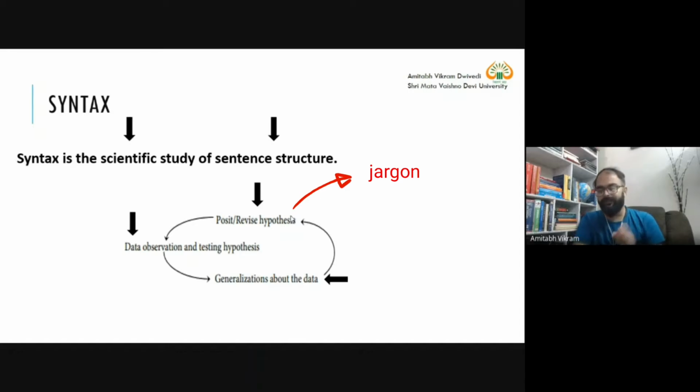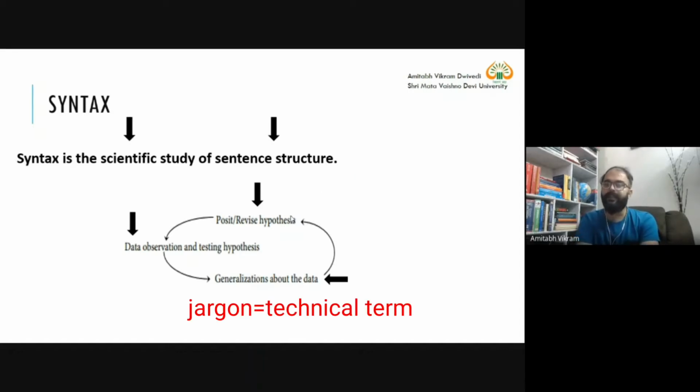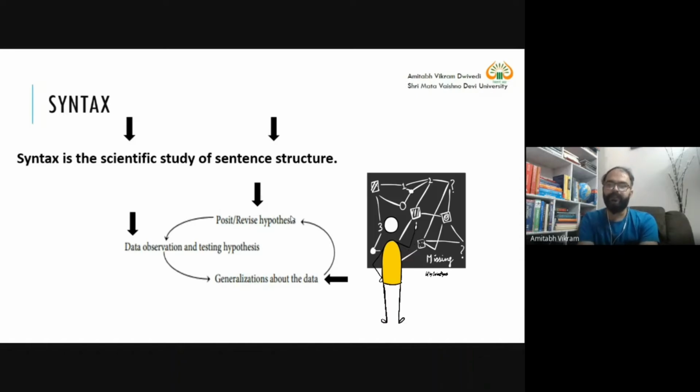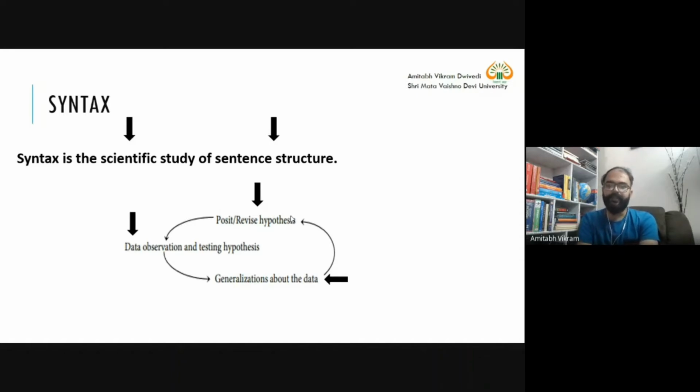Hypothesis is a jargon. Jargon means technical term. Hypothesis is a technical term, and it is quite often used in research. In future, you will also become good academic researchers. This is my expectation. So a hypothesis is a formal statement. Before you conduct research, you posit a hypothesis, a formal statement about that research: what am I going to do, this is my expectation.